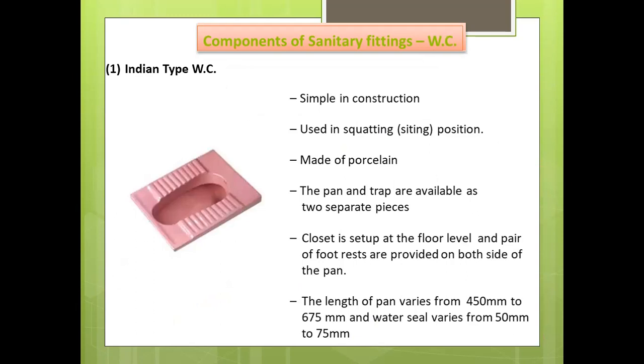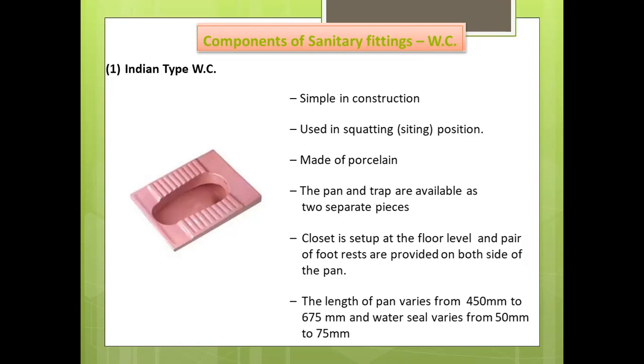The closet is set up at floor level, and a pair of footrests is provided on both sides of the pan. The trap has a hole on the top for the connection to the anti-siphonage pipe. The length of the pan generally varies from 450 to 675 mm, and the water seal varies from 50 to 75 mm.